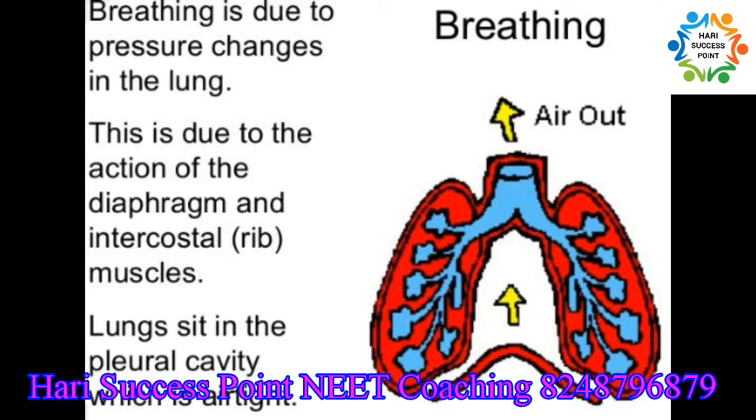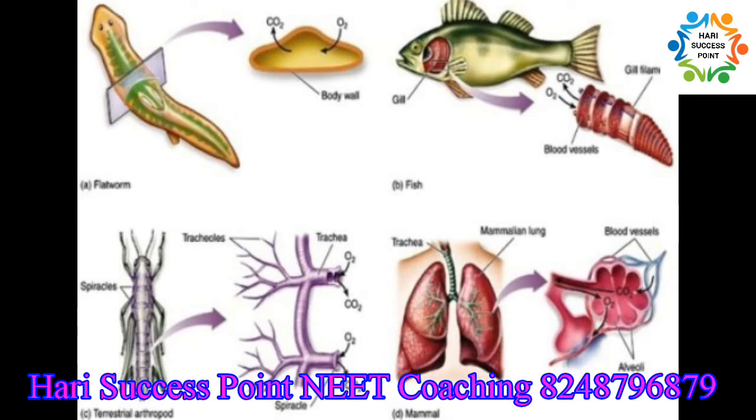This process of exchange of oxygen from the atmosphere with carbon dioxide produced by the cell is called breathing, which is commonly known as respiration. So, breathing and respiration are two aspects. Breathing is the normal exchange of oxygen and carbon dioxide between the cells, whereas respiration is the cellular process, or a metabolic process, which results in the generation of energy currency or ATP.